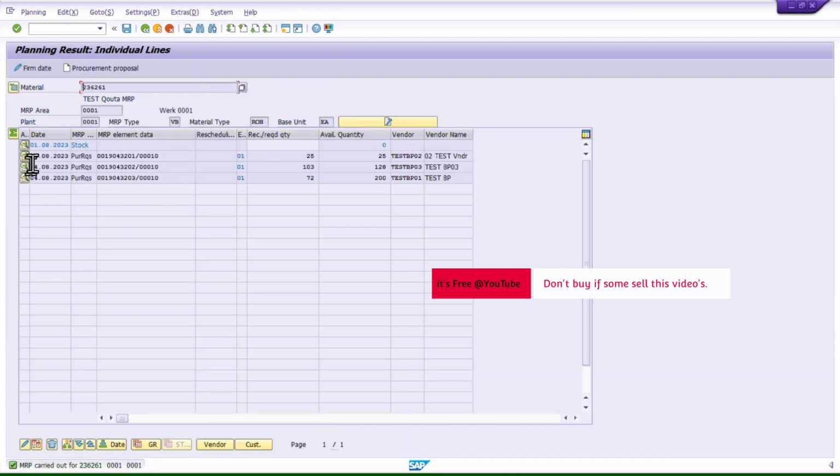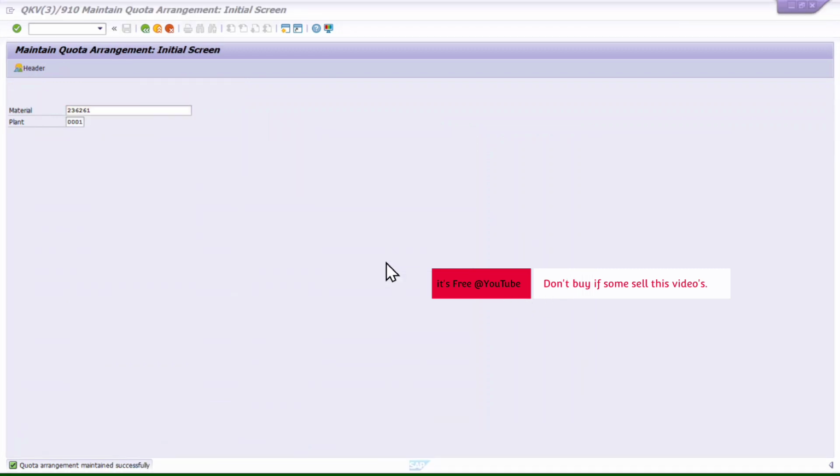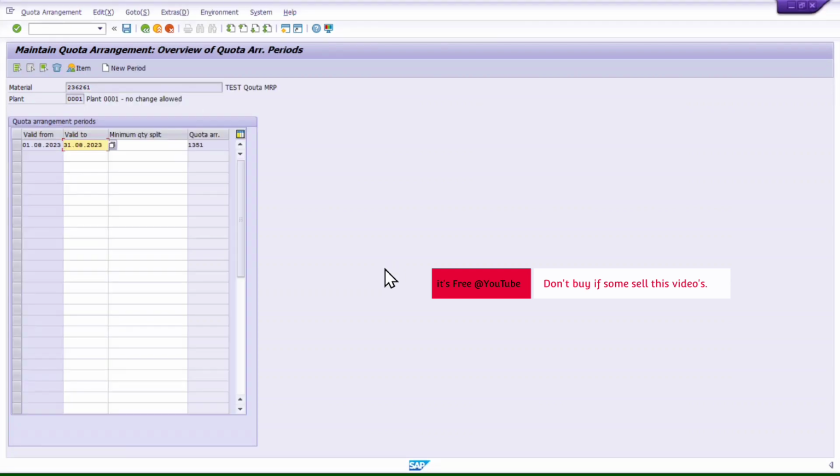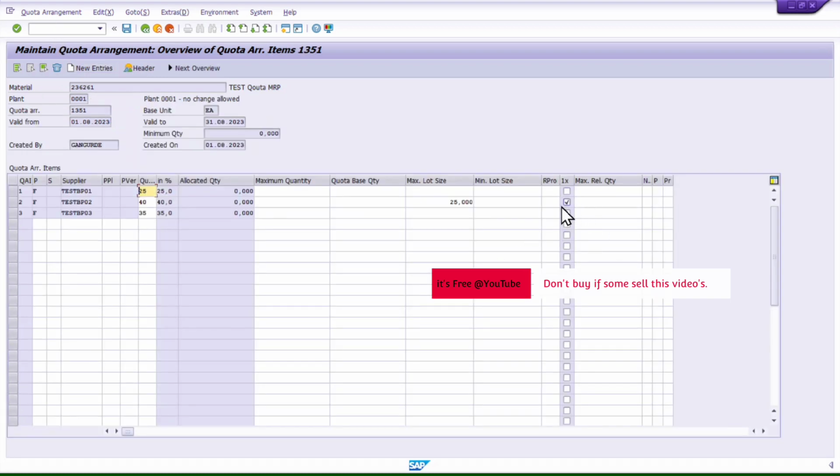So see, after activating that, the system has given him only 25 and it has not repeated. Why? Because in the quota agreement, I have activated the tick. So 1x means it will utilize only once but not twice.